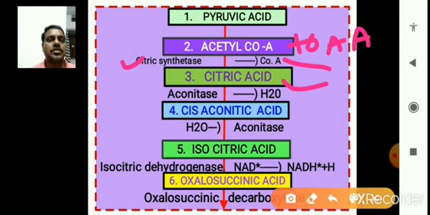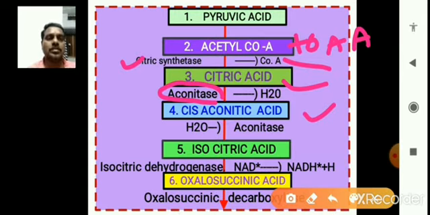Then in the fourth step, it forms what we call cis-aconitic acid. Cis-aconitic acid is an isomer of citric acid, because citric acid loses water. When citric acid loses water, with the help of aconitase, it is formed as cis-aconitic acid. So this is very important.